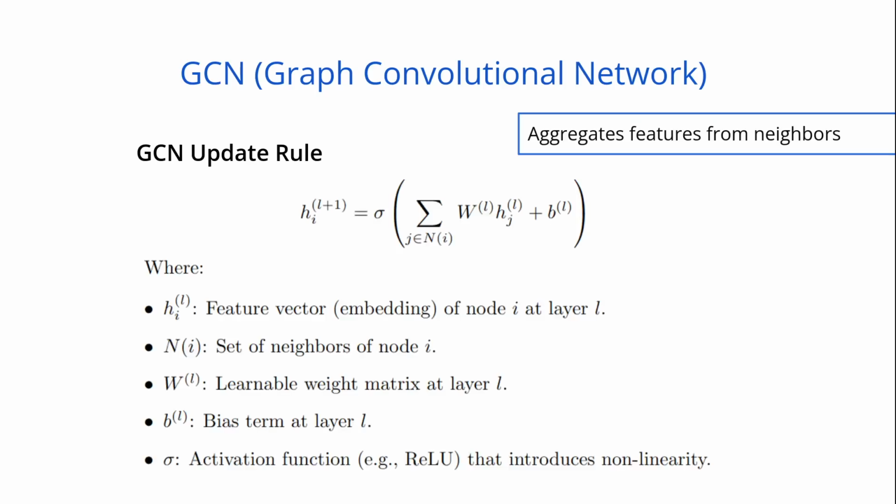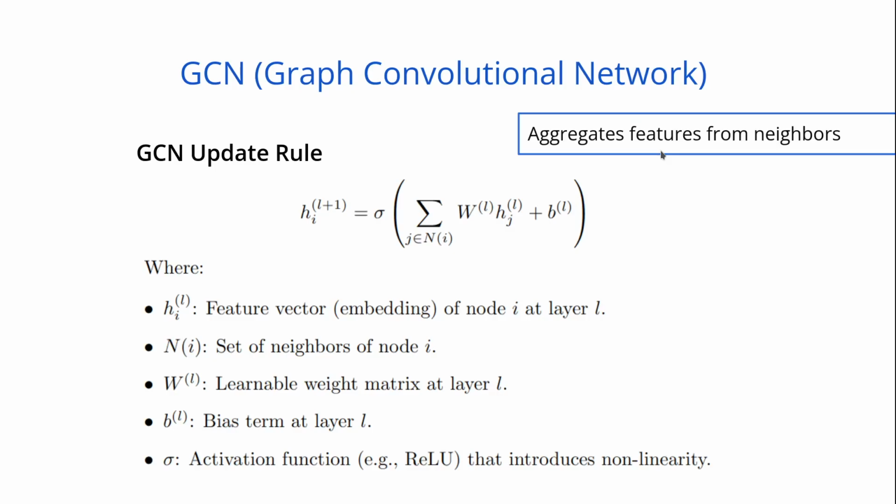So we process the graph further, aggregating second-order neighbor information. We do this with the use of graph convolutional network, which aggregates information from a node's neighbors to compute an updated embedding for the node. We do so by using this formula, GCN update rule. We apply the activation function, like ReLU, on the term in brackets.